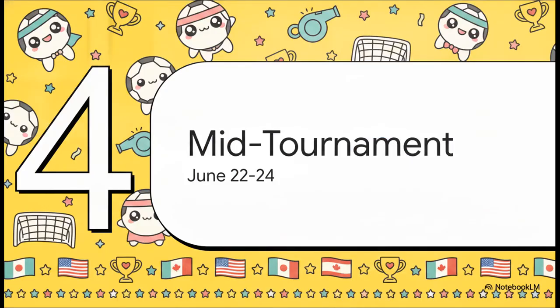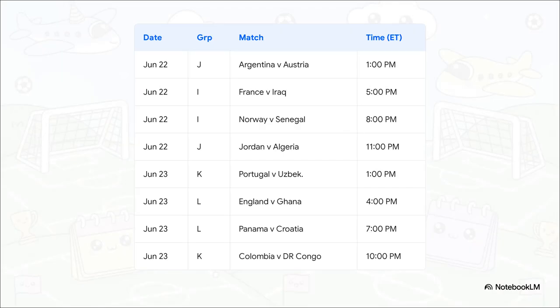Which brings us to Phase 4, the mid-tournament stretch, June 22nd to the 24th. Here, Groups I, J, K, and L are really battling it out. On Monday the 22nd, Argentina takes the stage again in Arlington, this time against Austria. Then on Tuesday the 23rd, England plays Ghana up in Foxborough. At this stage, literally every single game is crucial for points and goal differential.